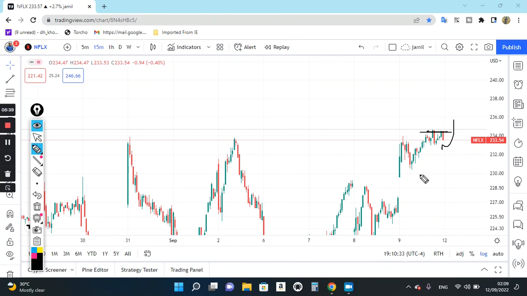Remember one point, if you trade based on price action, then the important things are going to be price and level. Price and level can become confirmation for us. So for this, after opening flat, the moment it breaks out, which is like 234, or we can even consider 234.50, after opening flat, immediately we'll be looking for buying. This is our first scenario.